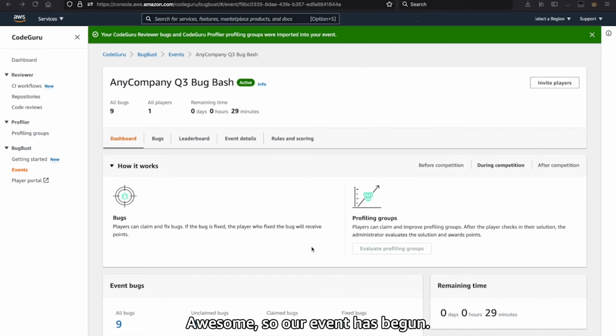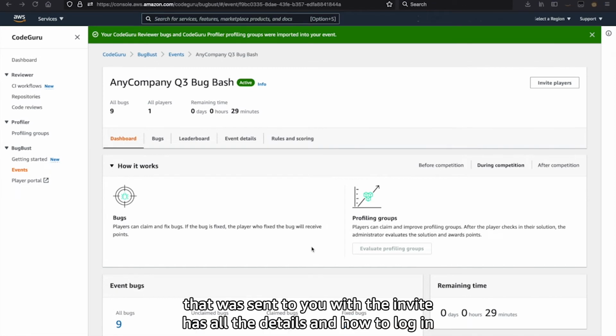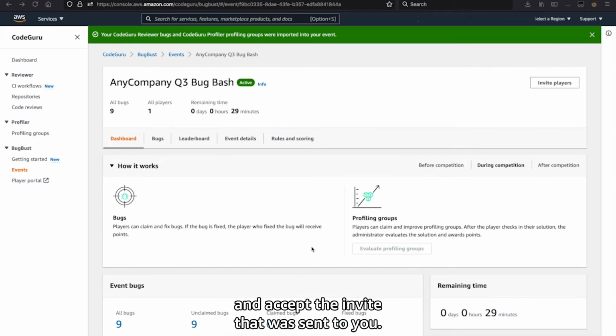Awesome. So our event has begun. If you are a player, remember the email that was sent to you with the invite has all the details on how to log in and accept the invite that was sent to you. You'll use that same invite link to log in to the event once it's underway as well.